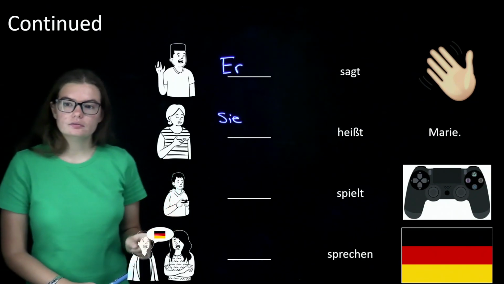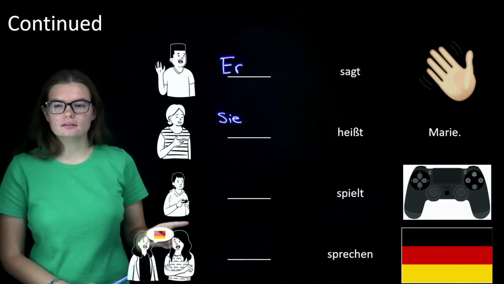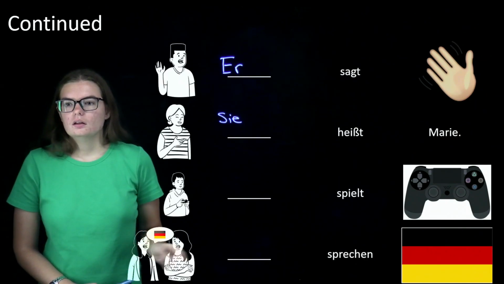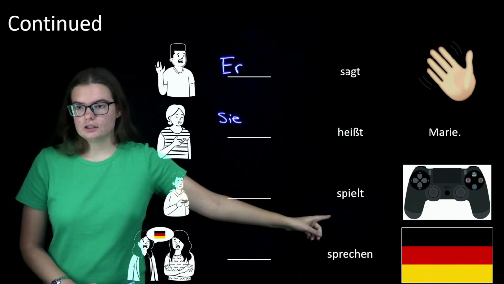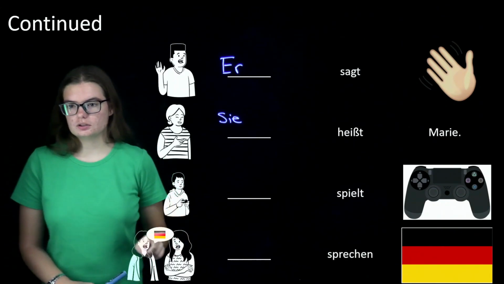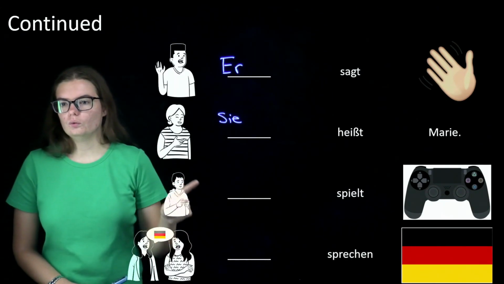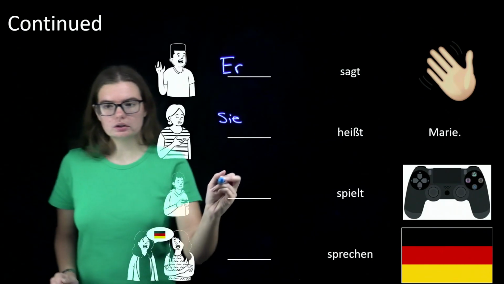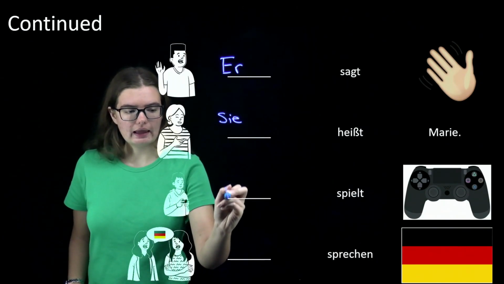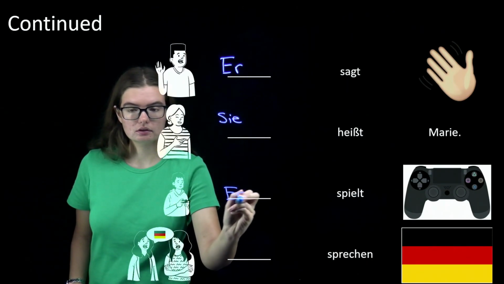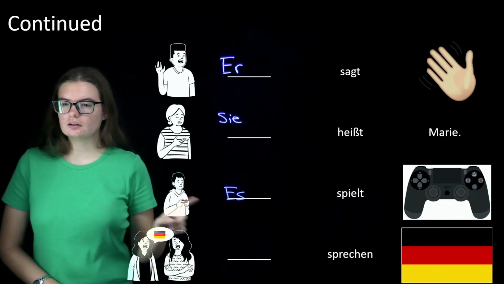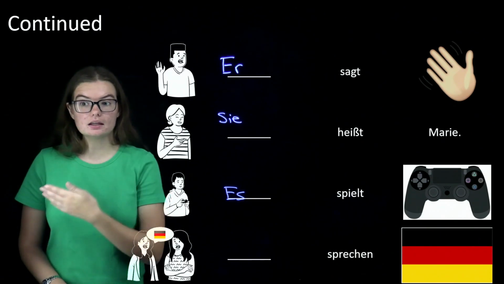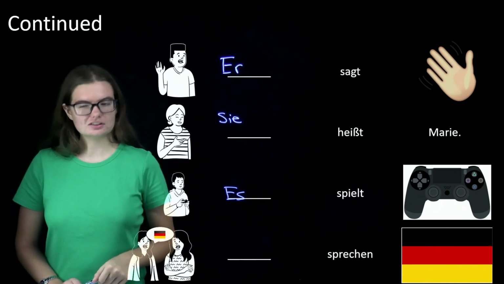Next, we have das Kind. The child plays video games. Now, das Kind is actually going to turn into es. A lot of people tend to think of es as it, but it's not really.